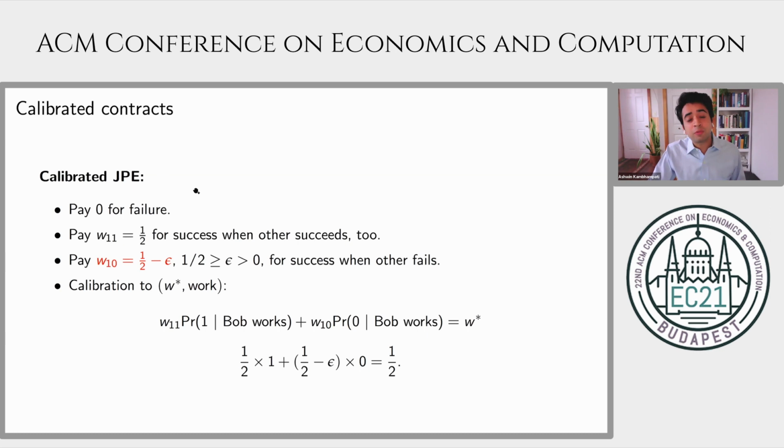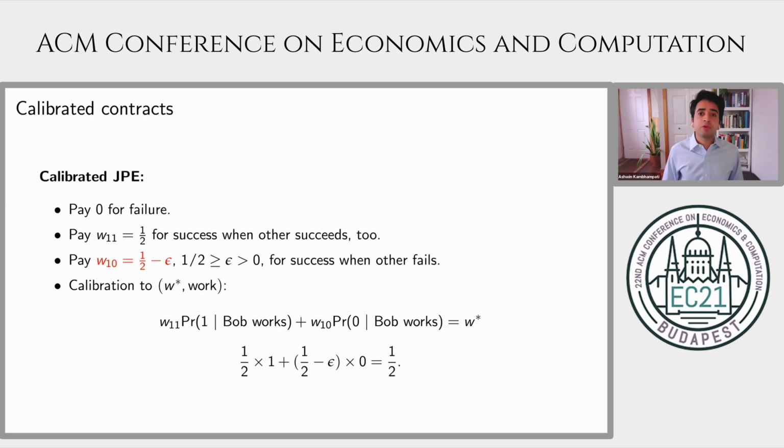Let's consider the following perturbation of the optimal Carroll contract. Once again, we pay agent 0 for failure. Once again, we pay them 1/2 when both succeed. But now we reduce Alice's payment when she succeeds and Bob fails by a small amount epsilon, where epsilon can be anywhere between 0 and 1/2.